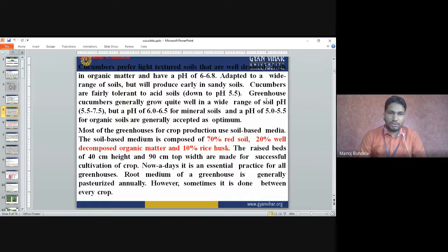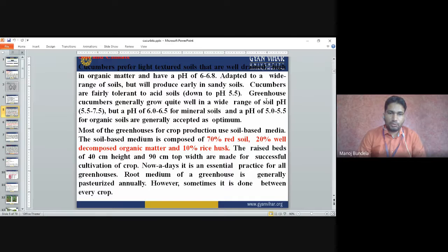Greenhouse cucumbers generally grow quite well in a wide range of soil pH, from 5.5 to 7.5. But a pH of 6 to 6.5 for mineral soil and pH 5 to 5.5 for organic soils are generally accepted as optimum. So for greenhouse, it is grown in a wide range of soil pH like 5.5 to 7.5, but in mineral soil the pH is 6 to 6.5, and in organic soils the pH is 5 to 5.5.